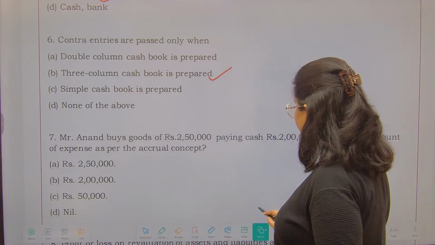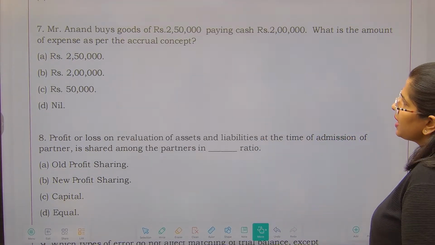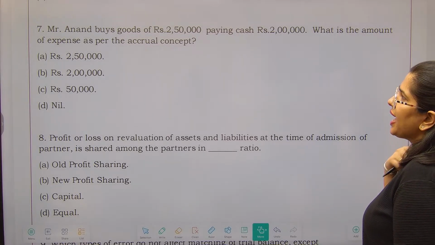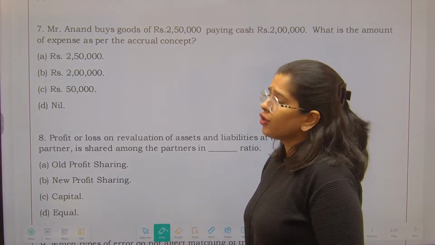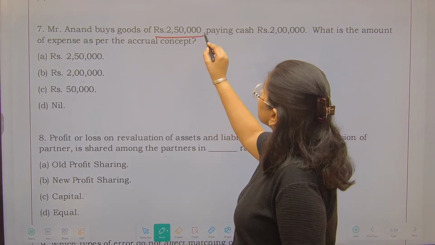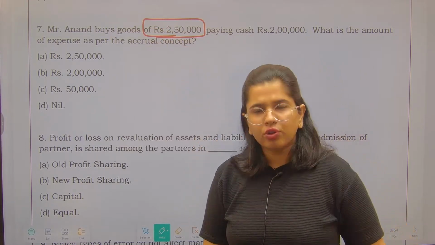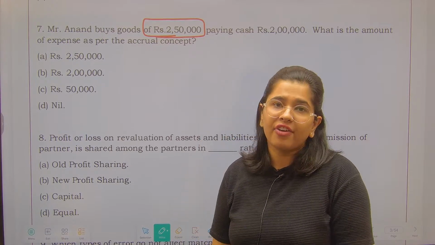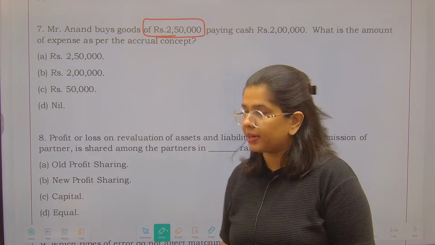Now the next question we have is: Mr. Anand buys goods of 2,50,000 paying cash of 2 lakh. What is the amount of expense as per the accrual concept? Now, a fairly easy question. You have bought the goods of 2,50,000, so this is going to be your expense as per the accrual concept. आपको 2,50,000 ही रिकॉर्ड करना है. Doesn't matter how much amount you have paid, right? कितना अमाउंट आपने पे किया है उससे हमें कोई फर्क नहीं पड़ता.